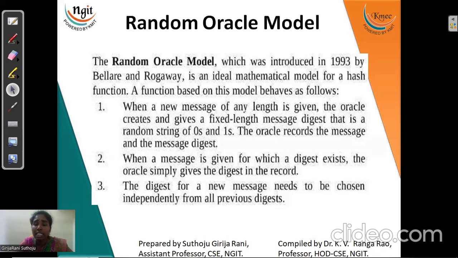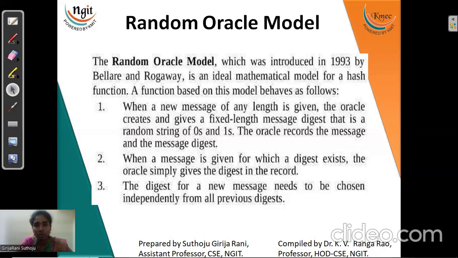Now, when we create this as a record, first hello is there. We check in the record whether hello is available or not. If it is available, just retrieve the data, or else give this hello to the hash function so that it generates one hash code, the message digest, right? Next time you give some other word, called model. Model is not there in the record, so you provide this to the hash function so that it provides the message digest.